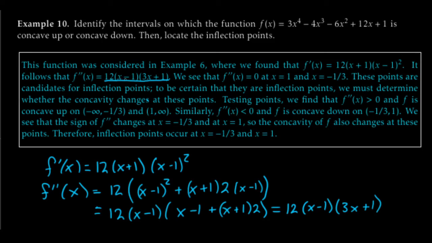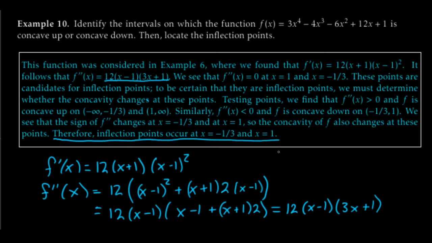We'll get 12 times 0 minus 1, that's negative, times 3 times 0 plus 1, that's positive. So we got positive, negative, positive, that's negative. So f double prime is less than 0, and f is correspondingly, because of this, concave downwards on the open interval from negative 1/3 up to 1. That is, f double prime changes sign at negative 1/3 and at x equals 1. So the concavity of f also changes at these points. Therefore, the inflection points occur at x equals negative 1/3 and x equals 1.